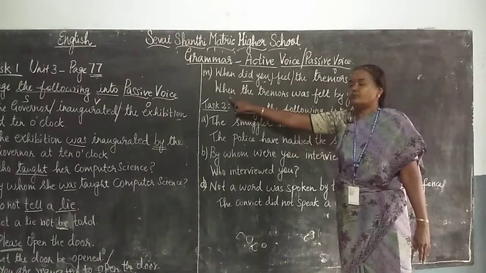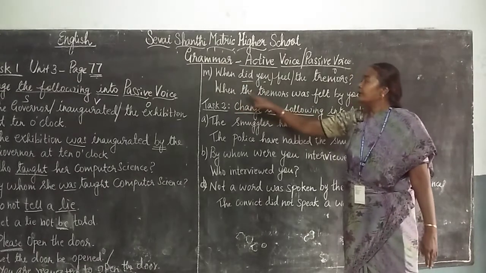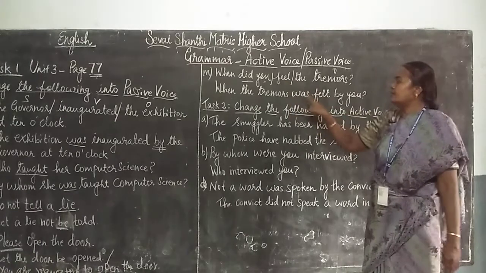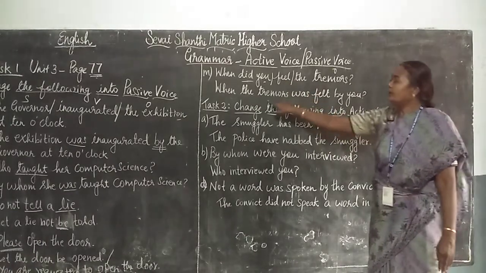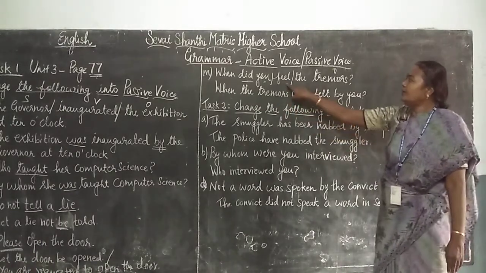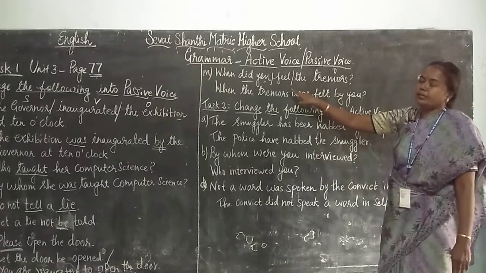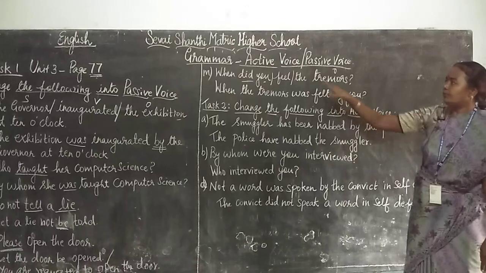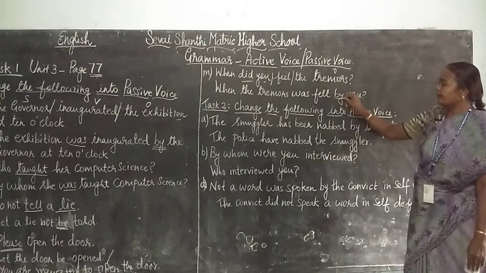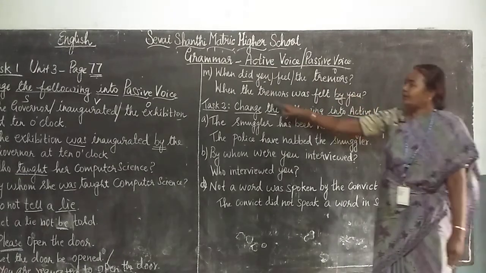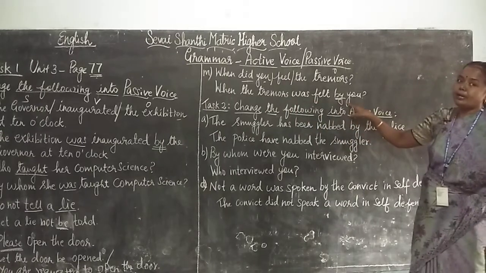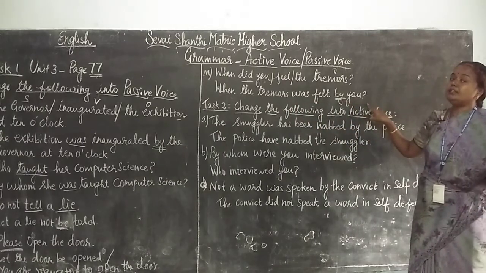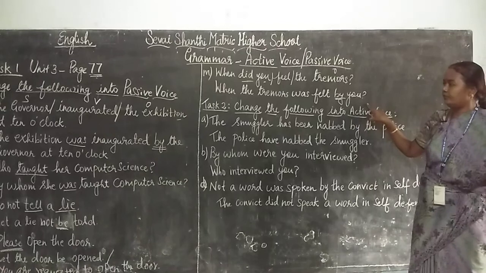So "when" comes as it is, then the tremors, now "did" changes to "was". When the tremors was, feel, felt, verb 3 is felt. So when the tremors was felt, before the subject comes "by". I already told you. So: when the tremors was felt by you. Children, please see the 10th standard video for reference.